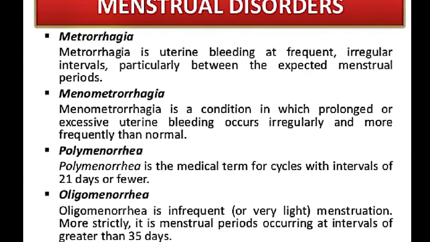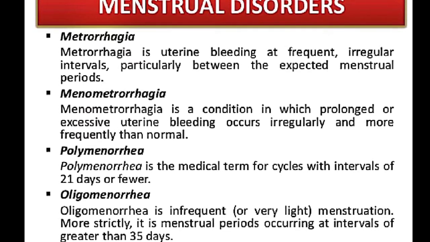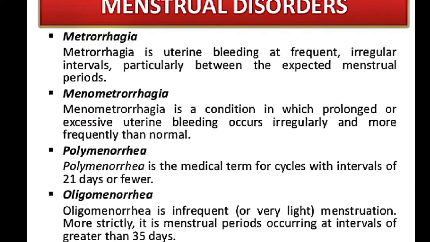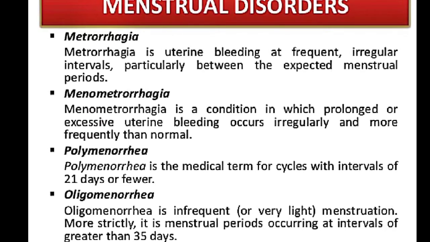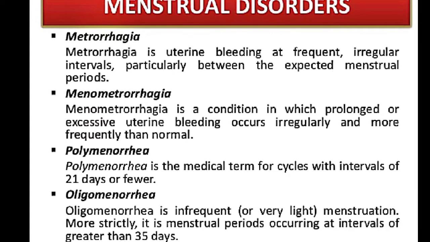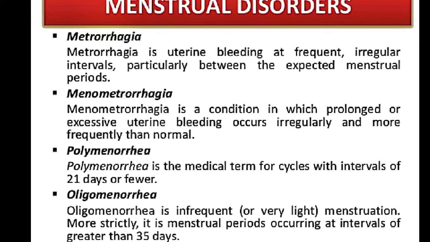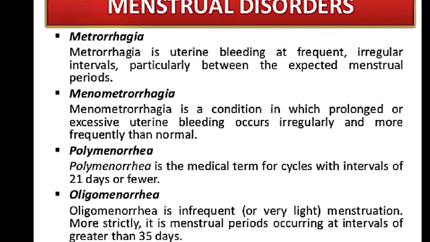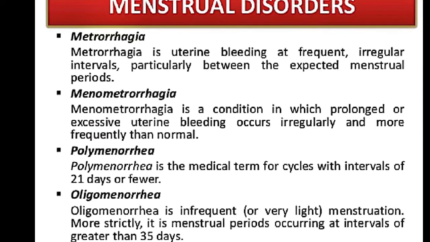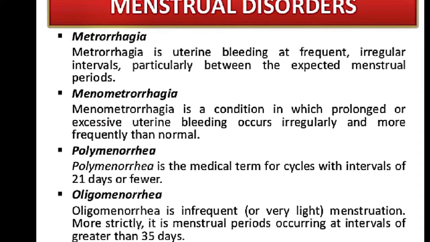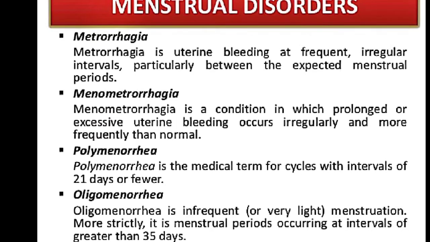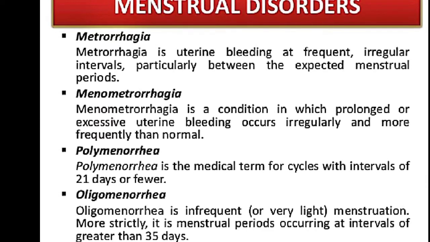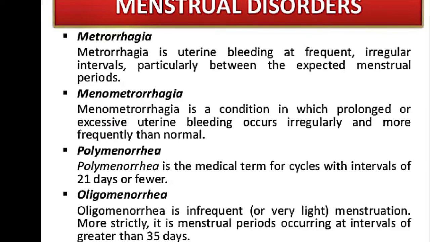And next is polymenorrhea. Polymenorrhea is a medical term for cycles with intervals of 21 days or fewer. In a normal cycle, as we have seen, it is 28 days, but here there will be only a 21-day cycle. The period or the menstrual cycle will occur within 21 days. Then oligomenorrhea. Oligomenorrhea is infrequent or very light menstruation. So here, very light bleeding will take place. Here, the interval is 35 days or greater.